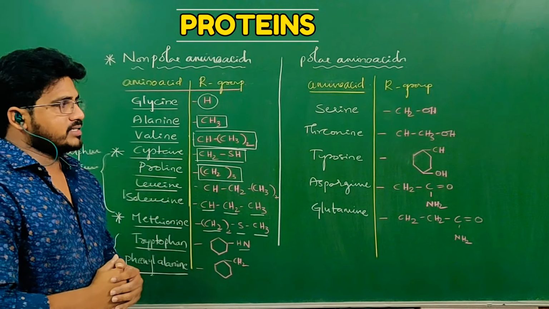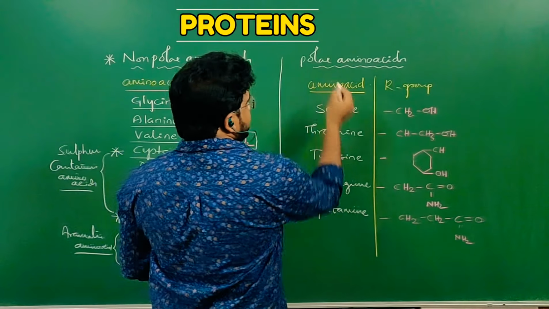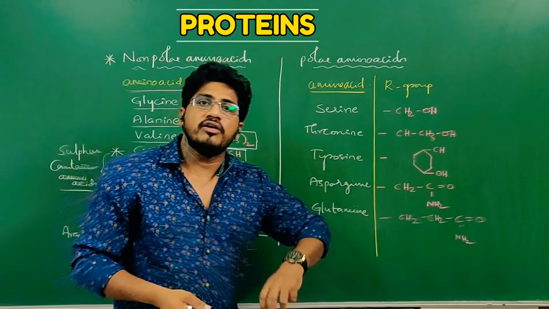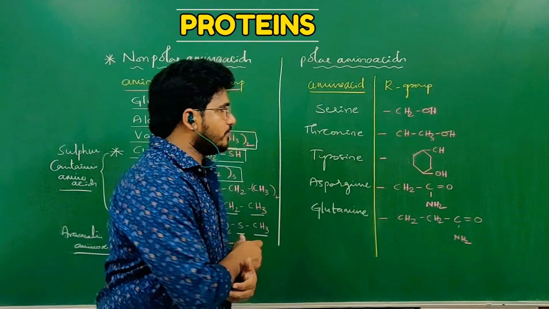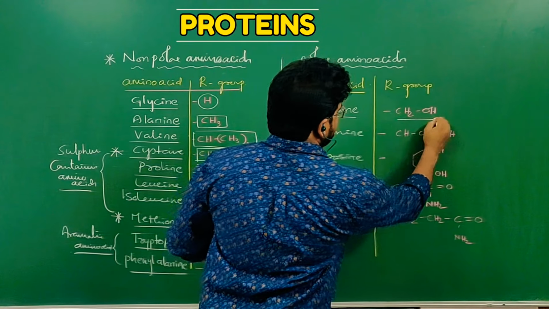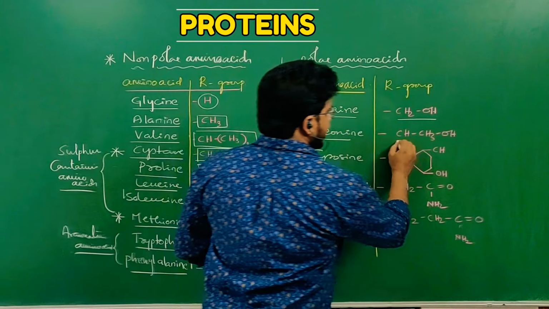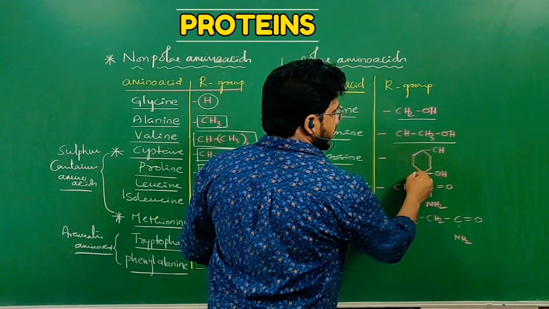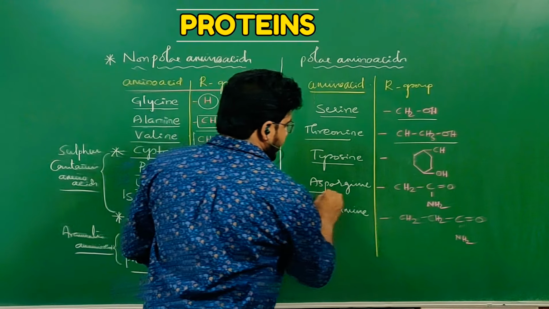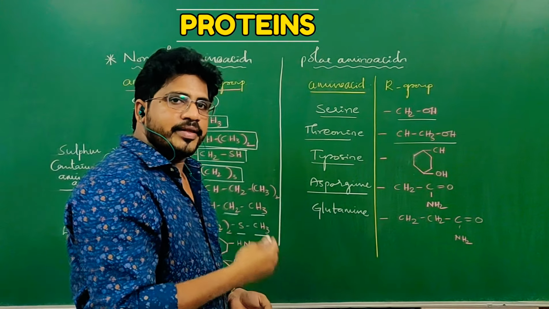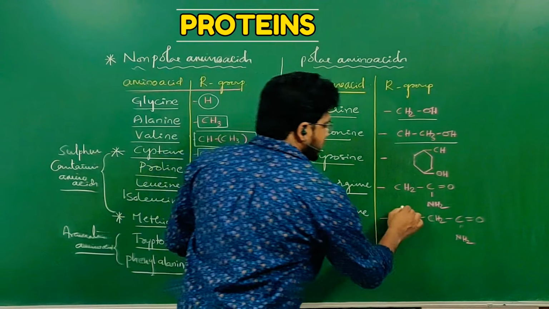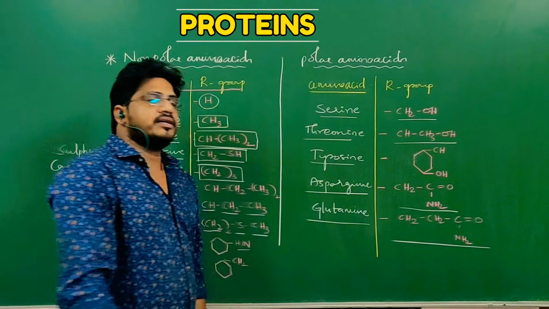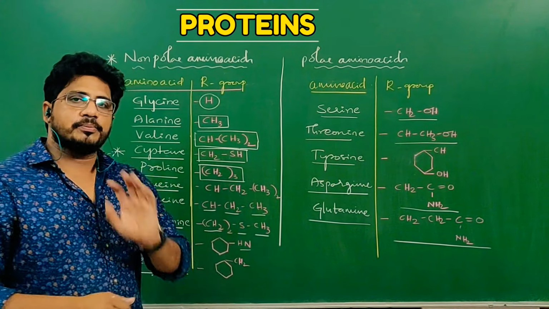Whereas if you see the polar amino acids and respective groups, the polar amino acids means what? In the general structure of amino acid, the R group is replaced by any of the hydrophilic structures, when they are likely to dissolve in water. So that examples, serine, CH2OH, threonine, CH3, OH, alcoholic groups are there. Then tyrosine, benzene group is there, but here alcoholic group is attached. Asparagine, the first amino acid which is extracted from asparagus plants, and its R group is like this. Whereas glutamine, the R group is replaced by that hydrophilic component.